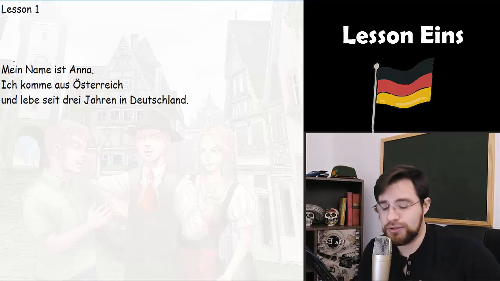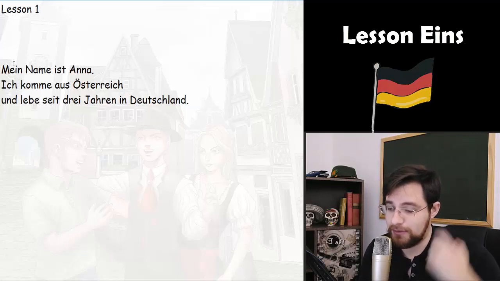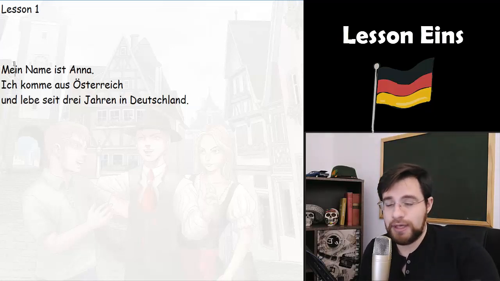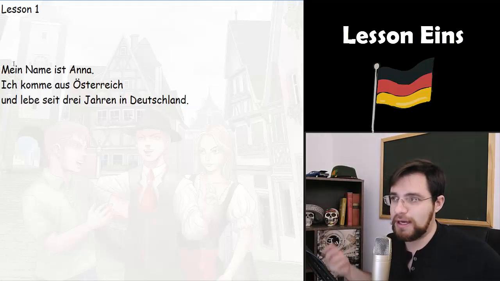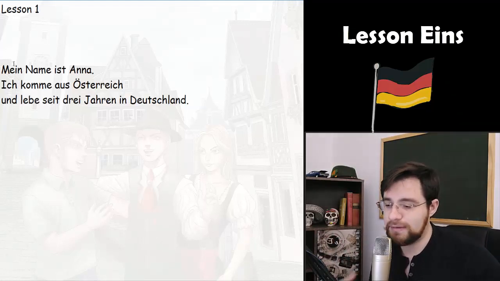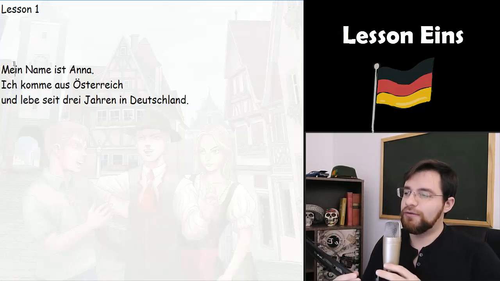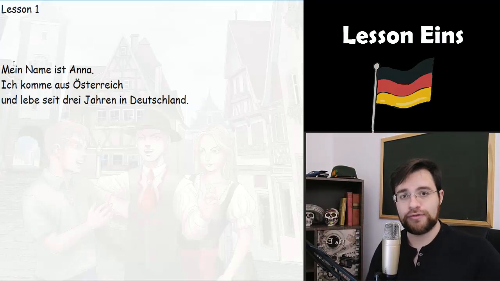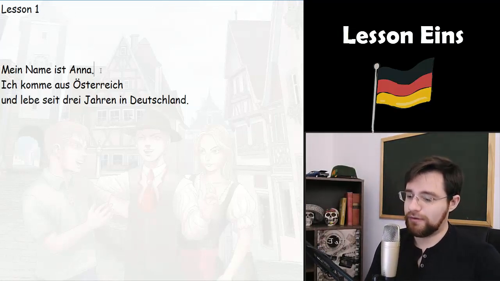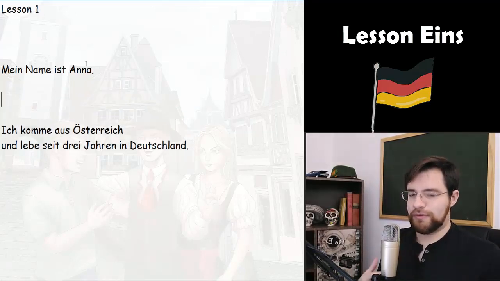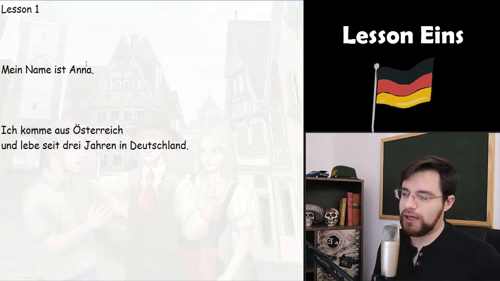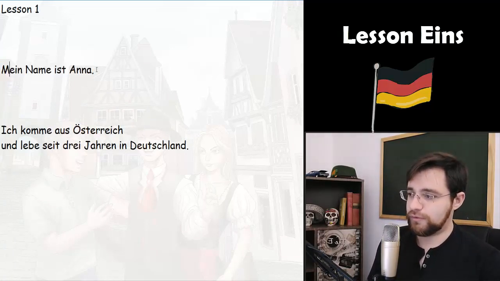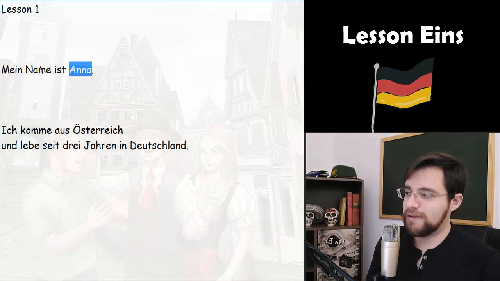Today, I will teach you how to say, for example, your name, how to introduce yourself in German, how to say the country you came from, and how to say, for example, the following sentence: I'm living here since 3 years. For example, I'm living in Germany since 3 years. How to say this sentence in German? And first of all, we have two forms for saying our name in German. The first one, the easiest, is by saying literally my name is.